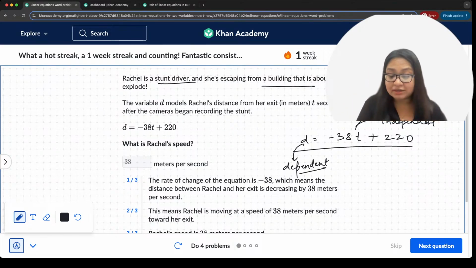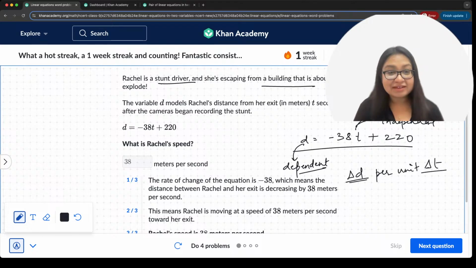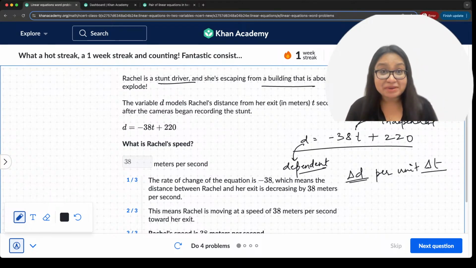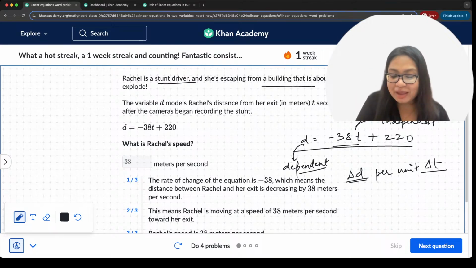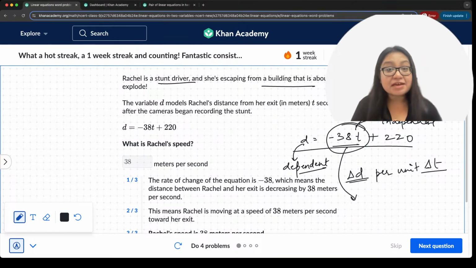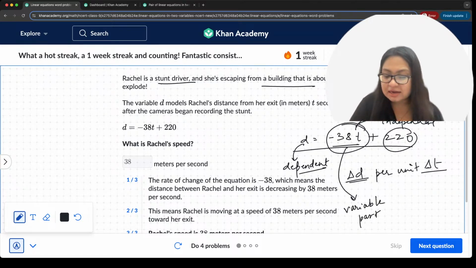That means we want change in D per unit change in T, correct? Very simple. That's the basic of understanding the dependent variable, which is dependent on the independent variable, right? Okay, all right. So here we have this part, that is the variable part, and this part is the constant part.